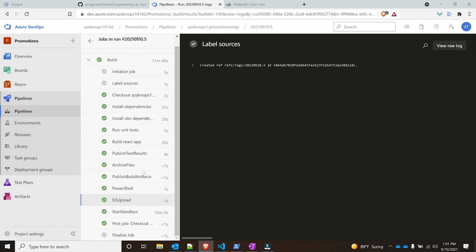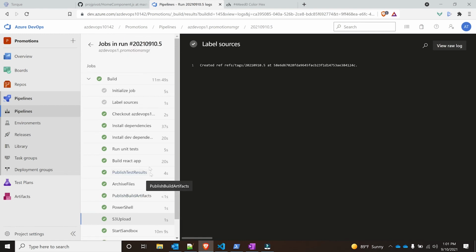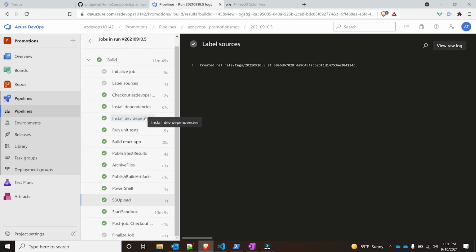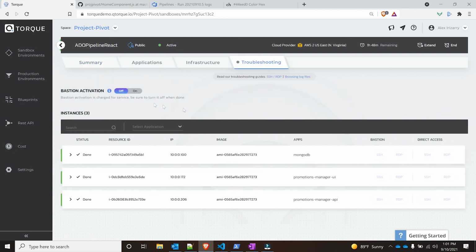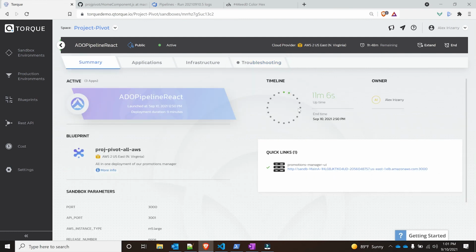Looking at the pipeline, as you can see, it did complete. All good. Green check marks means always good. And if I go into Torque, I will see that indeed ADO pipeline React is complete. It is active. I can always click on troubleshooting if something went wrong, turn on Bastion, and from here be able to SSH. If I look into my summary,